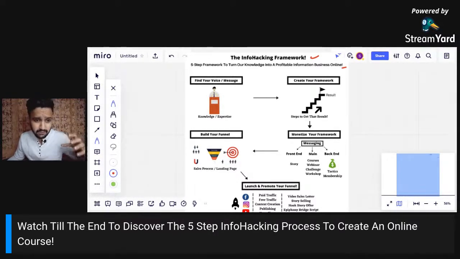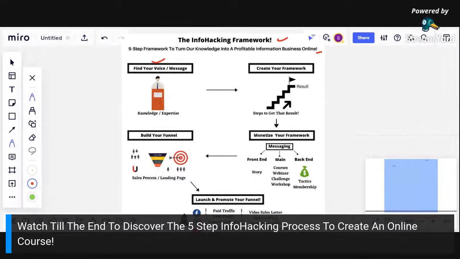So this is the 5-step process that we need to go through to create our own course. Step number 1 is going to be to find our voice, guys. I hope you can look at this. Let me close my cam for a while. This is fine. So the first step is to find our voice or message. Now what is meant by finding our voice or message? It is going to be our knowledge, our expertise. It can be our skill, it can be our passion, it can be our mess, it can be our experience.